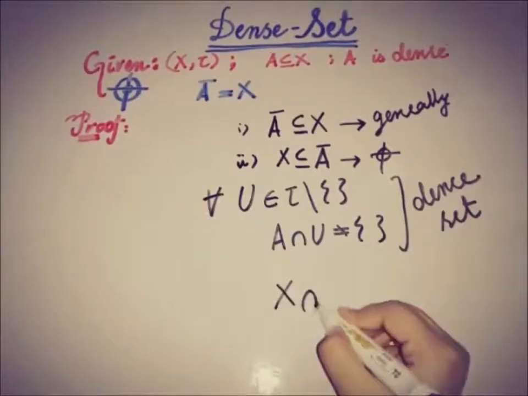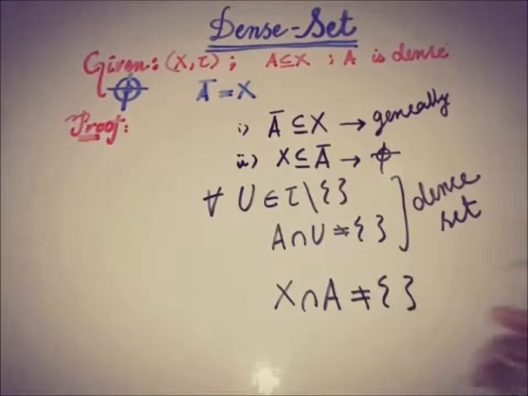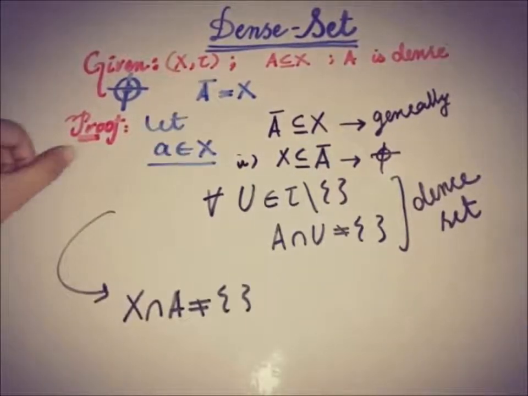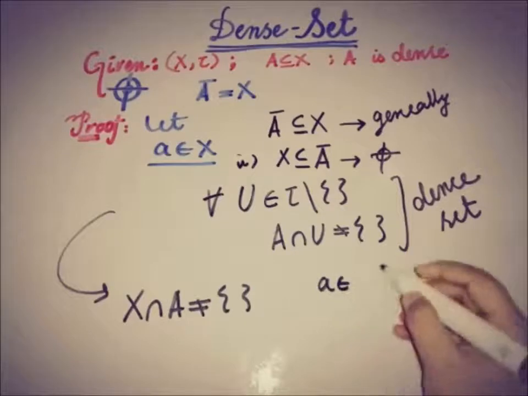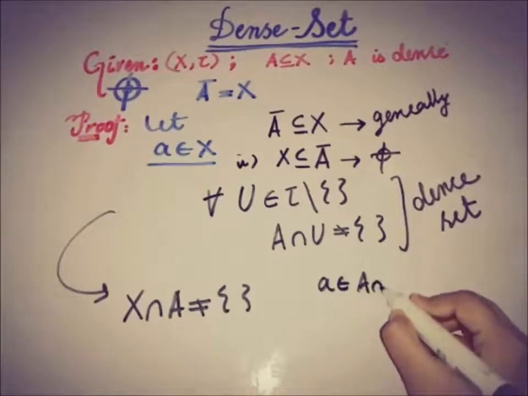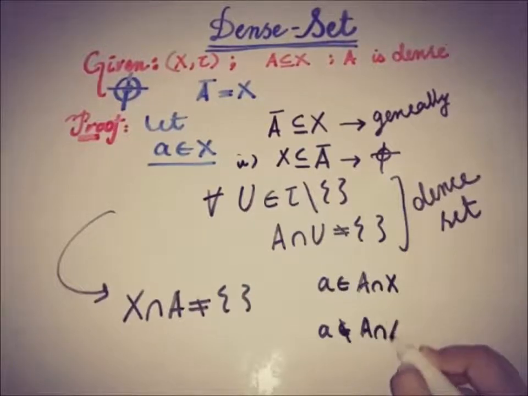That X intersection A is also not empty. So if a is any random element from X, there are two possibilities: that a is in A intersection X, or a does not belong to A intersection X.